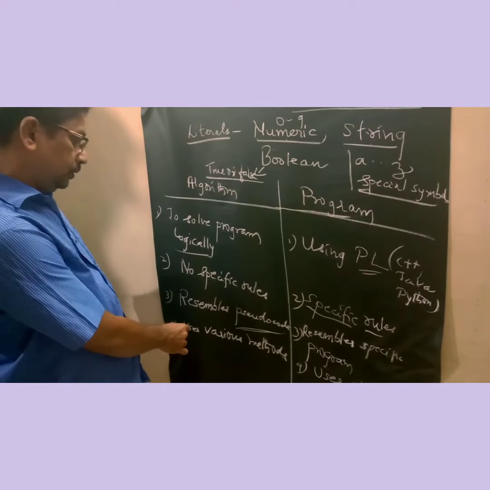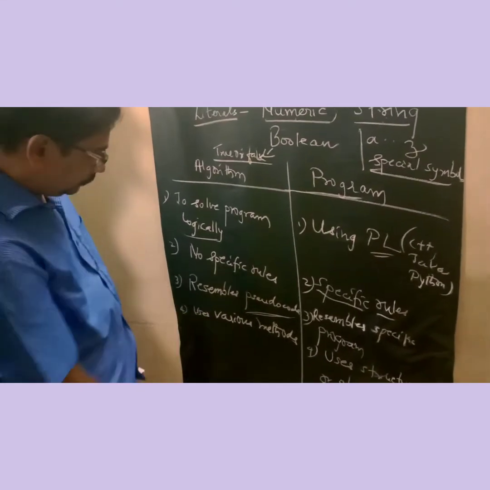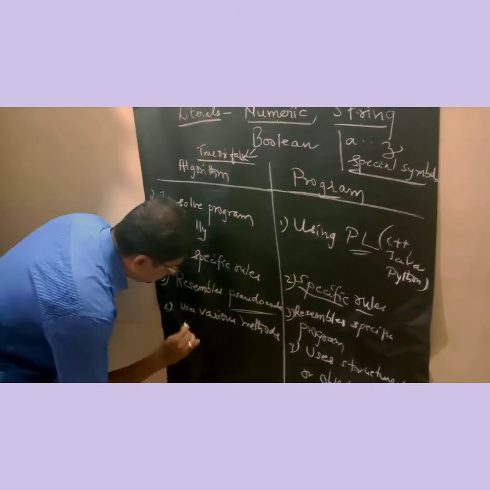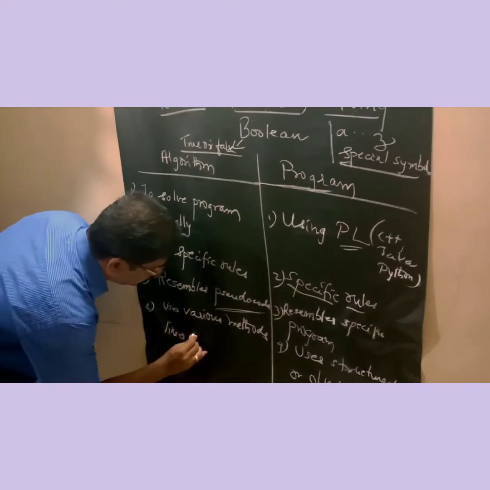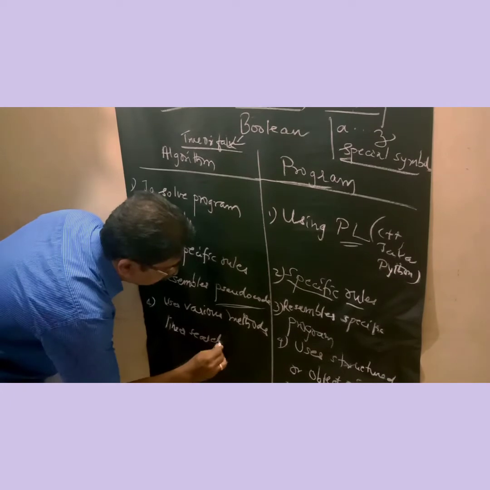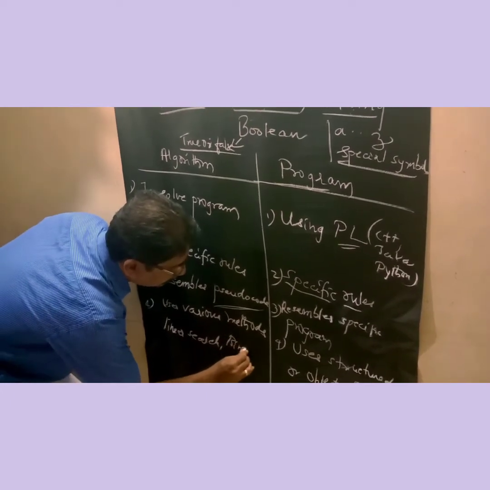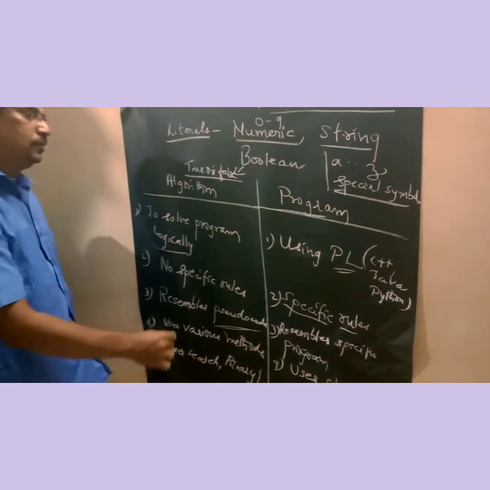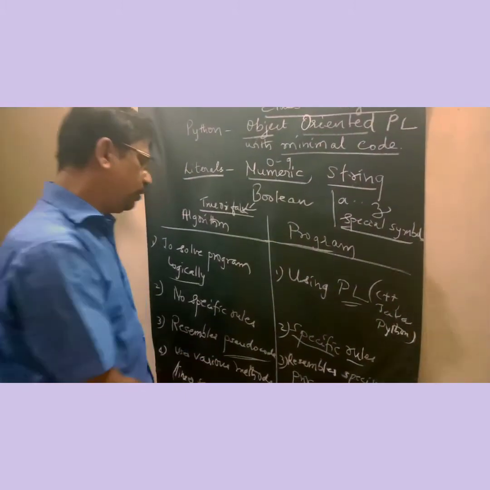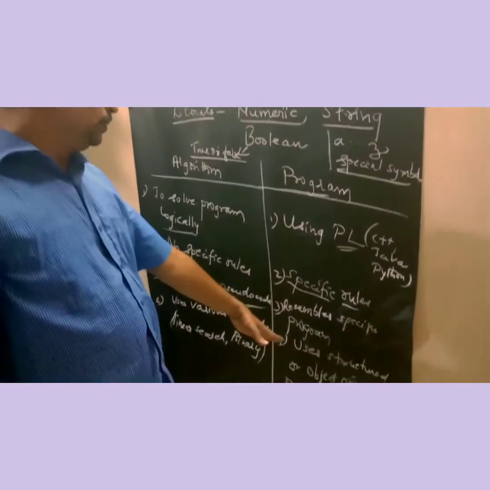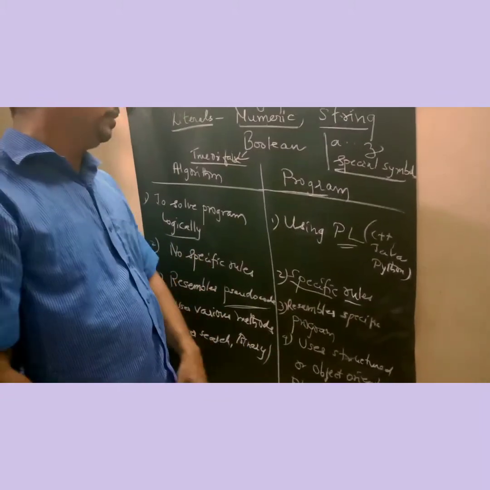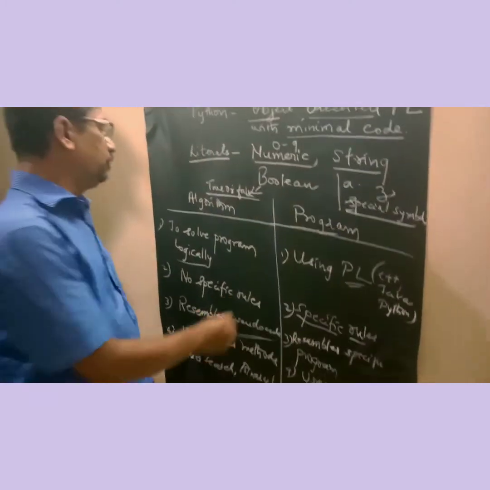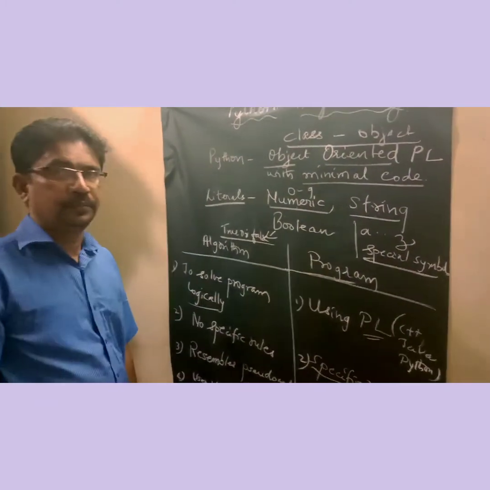Then it uses various methods like linear search, binary search, like this. Different methods to arrive at or solve a problem, whereas here it uses a structured programming language to write a program in any specific language. These are the differences between algorithm and program.